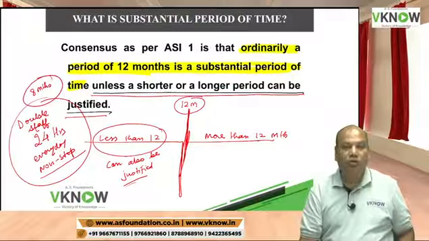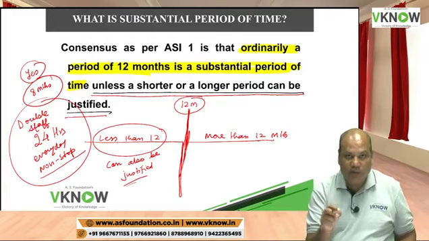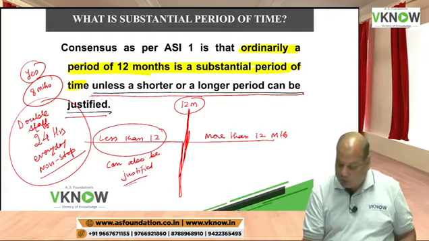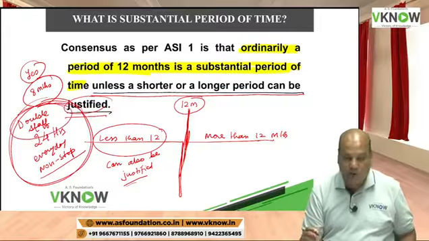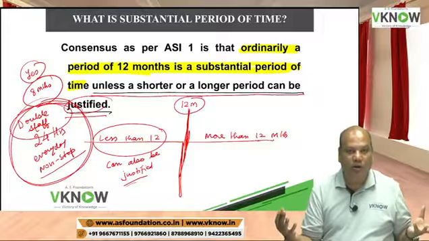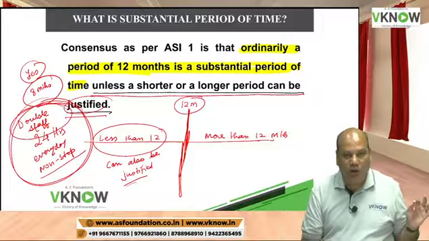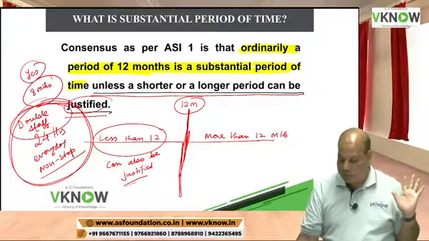Can you call it a qualifying asset? Yes, you can still call it a qualifying asset, because you can justify that by putting more hours per day, by putting more staff per day, I could complete in less than 12 months time. Hence, it is my qualifying asset, and hence I should be able to capitalize the borrowing cost.